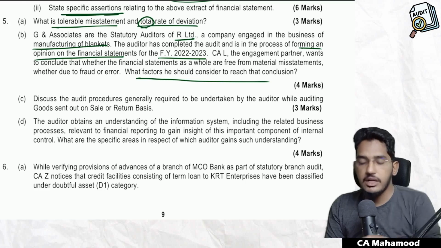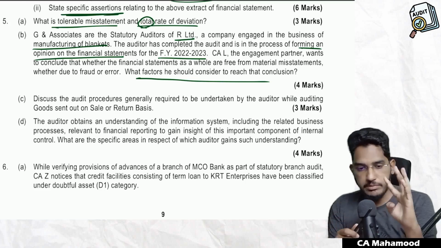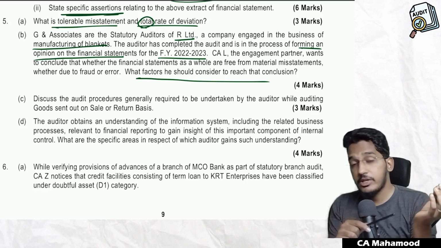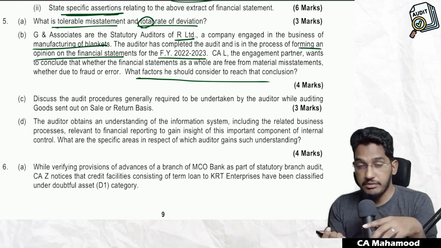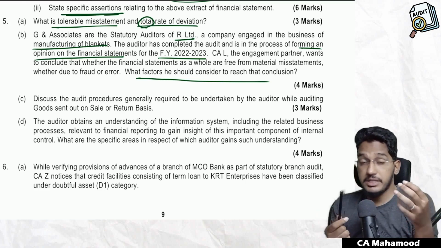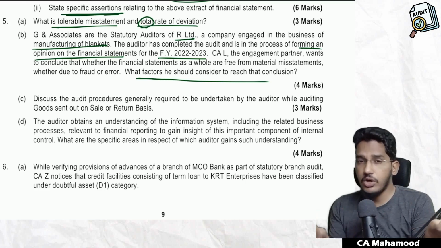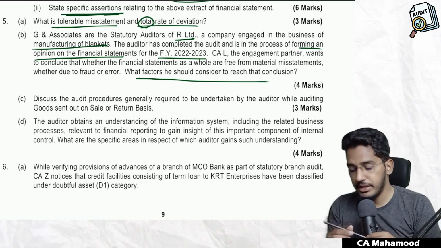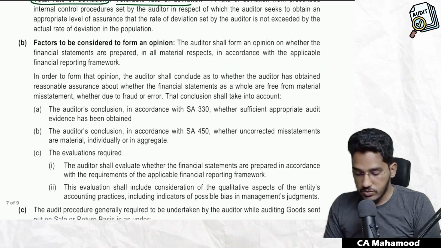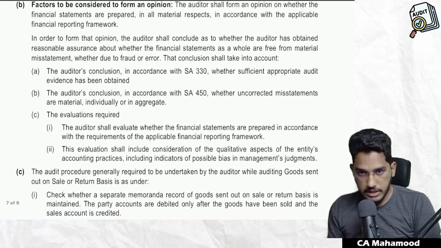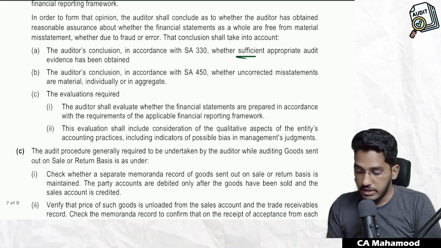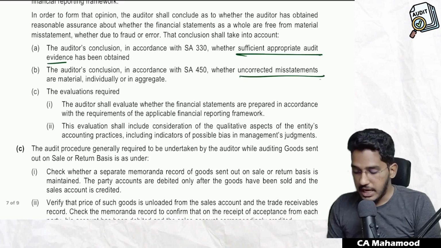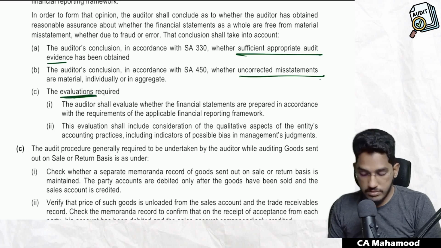What things will I consider, guys? Whether the financial statements are free from material misstatements, fraud or error, whether they are prepared as per the applicable financial reporting framework, and we will check qualitative and quantitative evaluations, and also whether the misstatements we have identified are material or not. This question is actually from SA 700. If you open SA 700 from the material, you will be able to find it. As you can see, what factors will the auditor consider while forming an opinion? Whether he has obtained sufficient and appropriate audit evidence, what is the effect of the uncorrected misstatements, and also he will do various evaluations.